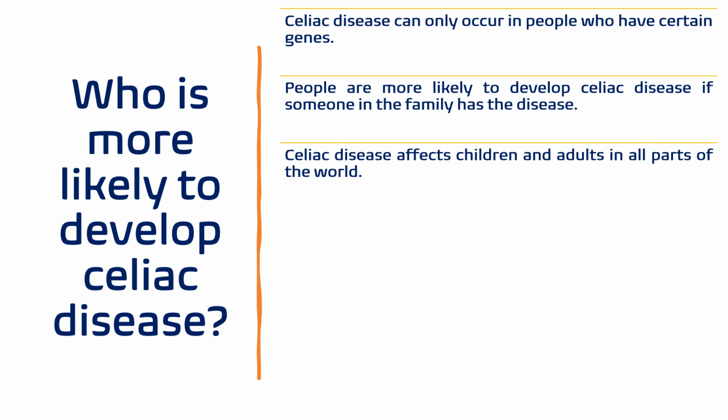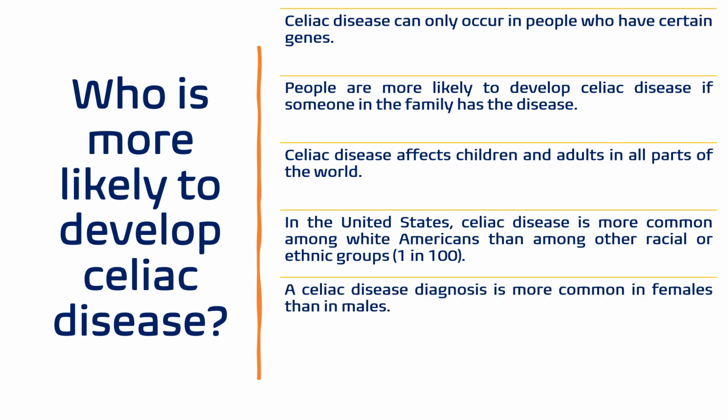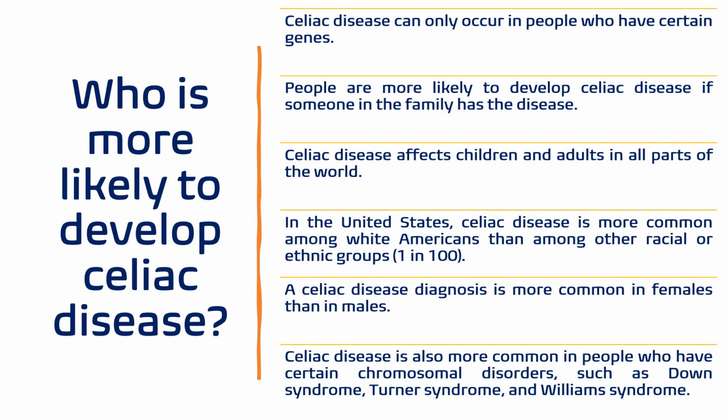Other than that, celiac disease affects children and adults in all parts of the world. In the United States, celiac disease is more common among white Americans than among other racial and ethnic groups. Roughly, I have already told you, it is 1 in 100. The diagnosis is more common in females than in males. And celiac disease is also more common in people who have certain chromosomal abnormalities, like Down syndrome, Turner syndrome, or Williams syndrome.